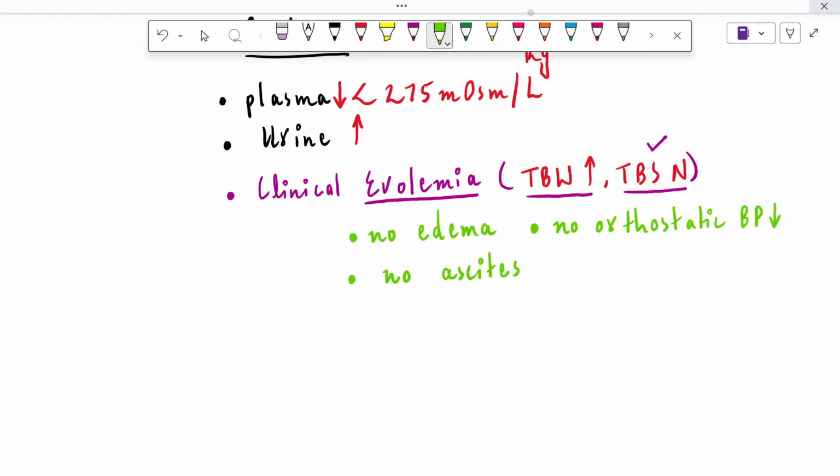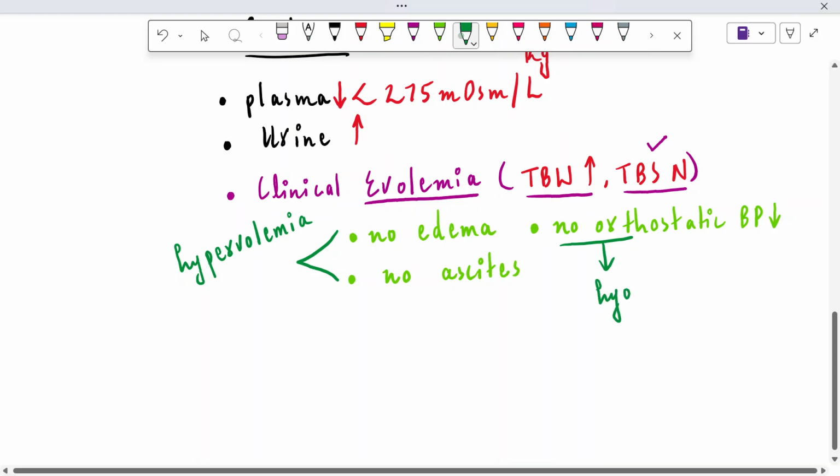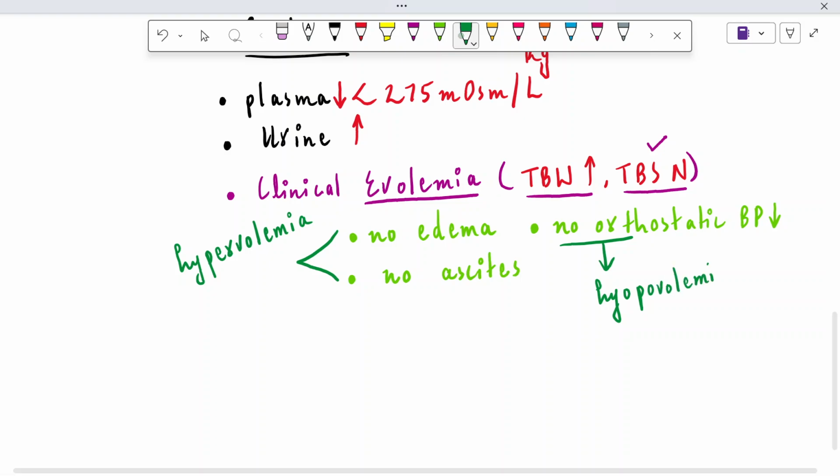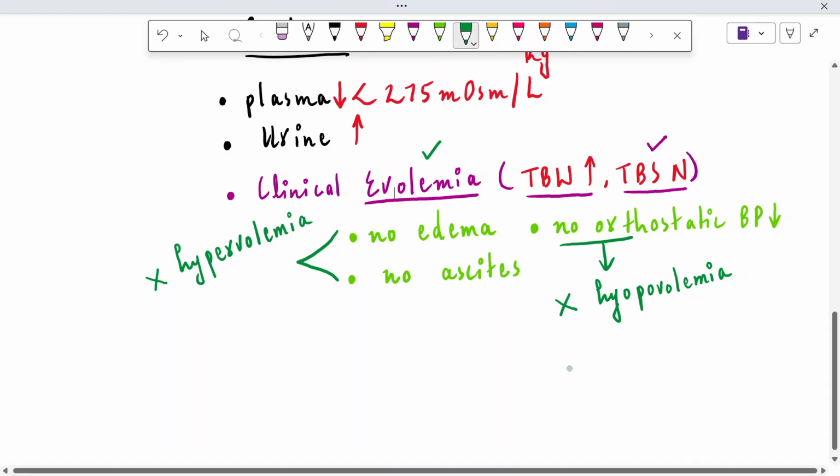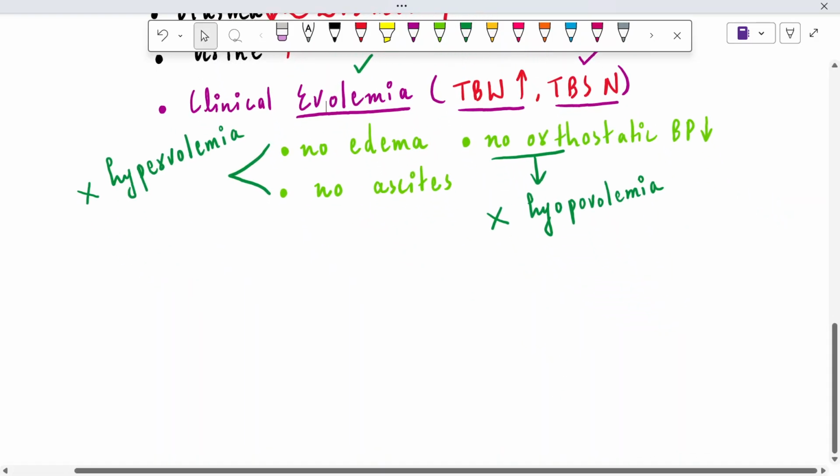It means that in hypervolemia we see edema and ascites, and in hypovolemia we see orthostatic hypotension. But here there is neither hypovolemia nor hypervolemia. It's a euvolemic condition, so there is no edema, no ascites, and no orthostatic hypotension.